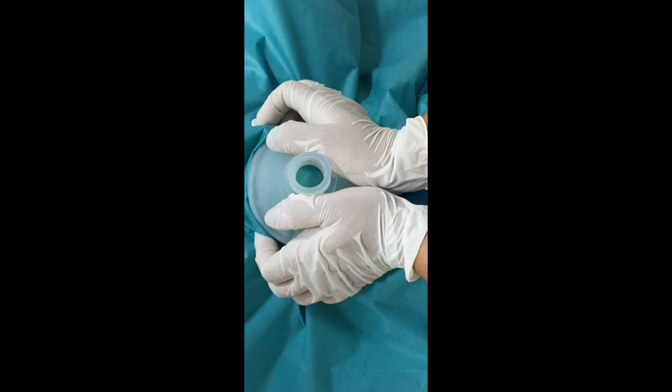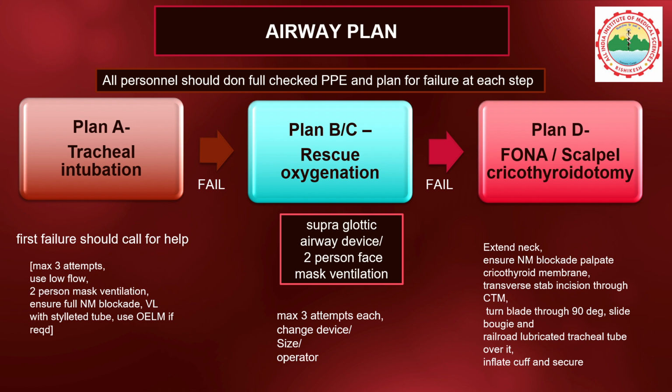Bag mask ventilation may be used to assist ventilation and to prevent hypoxia if indicated. Use a Guedel airway to maintain airway patency. Use a two-handed, two-person technique with a VE grip, that is vice grip, to improve seal, particularly in obese patients.